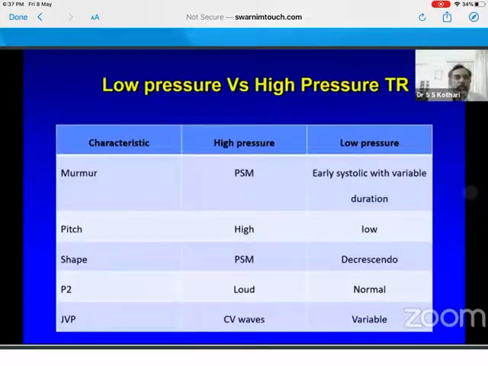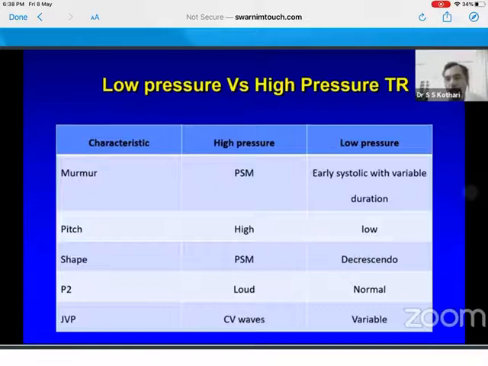When you see a TR murmur, it is a very nice thing because you will be able to tell whether it is a hypertensive TR or a normotensive TR. Normotensive TR will be an early systolic murmur, low pitched, and decrescendo, whereas a hypertensive TR would be pansystolic and loud with CV waves. Now, an early systolic TR murmur will automatically tell you that PA pressures are normal. High pressure TR could mean PS may also be there, so it does not necessarily mean PH. If you rule out PS, then yes, it would mean PH.